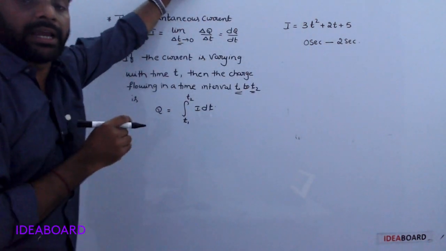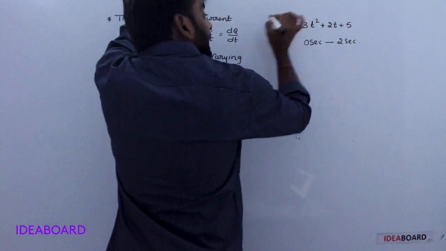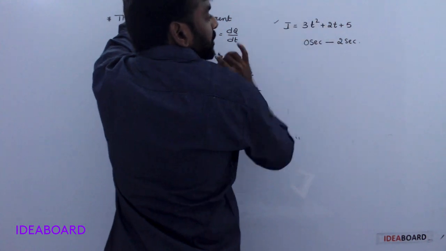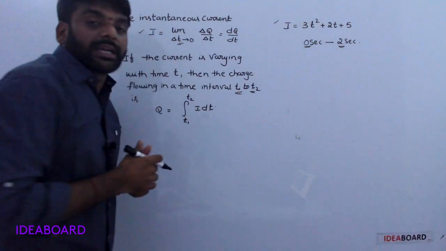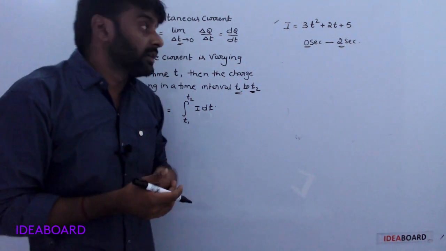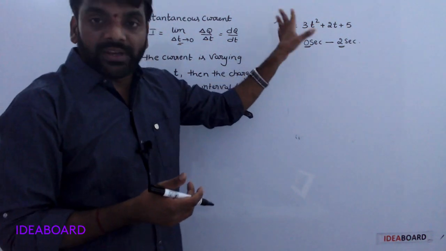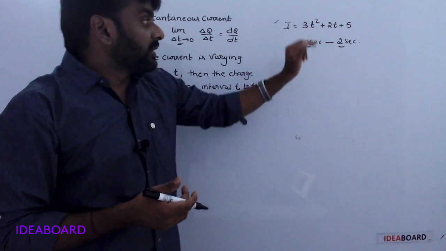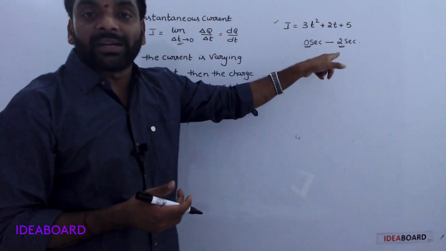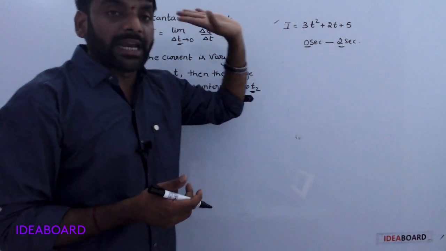Here the current is variable with respect to time, and the required quantity is the charge between 0 seconds and 2 seconds.